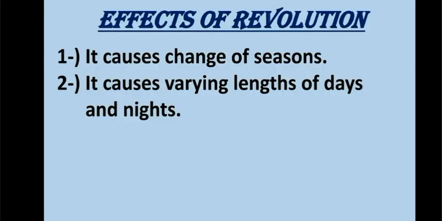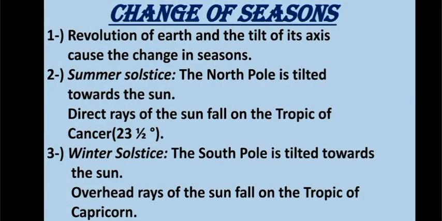The first effect of revolution is that it causes change of the seasons. And the second one is that it causes varying length of days and night. That means the duration of days and night, how it changes because of the revolution. We will come to know about that. So first let's talk about the change of the seasons. The first point says that the revolution of the Earth and the tilt of its axis cause the change in seasons.